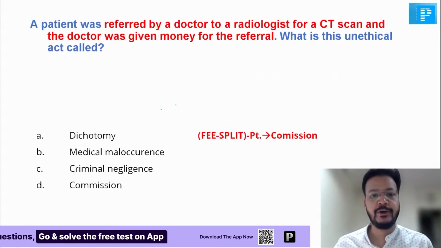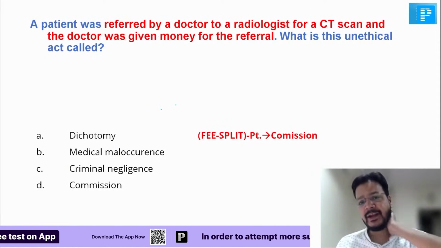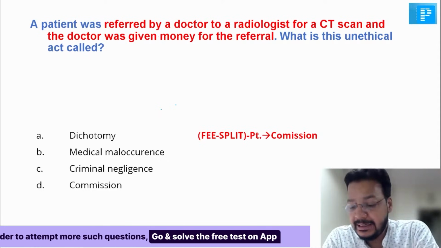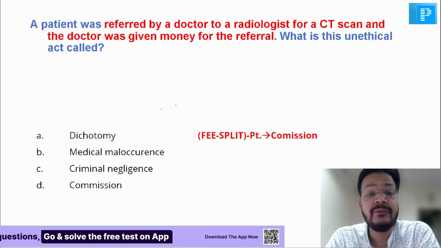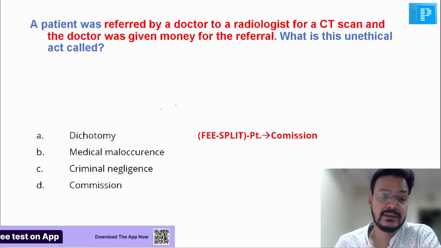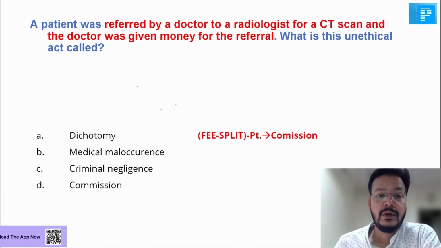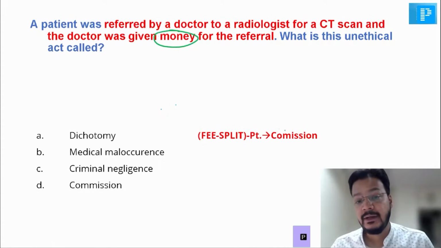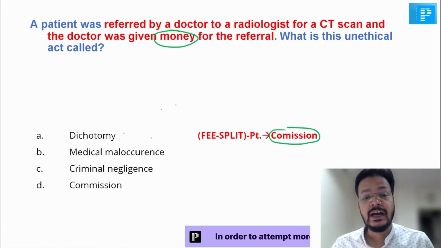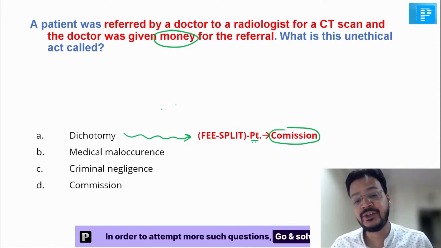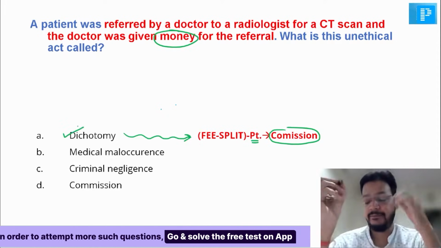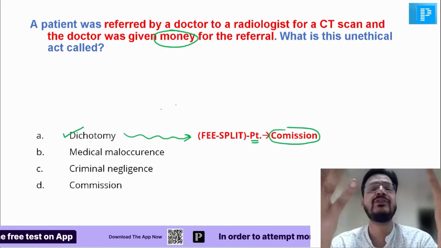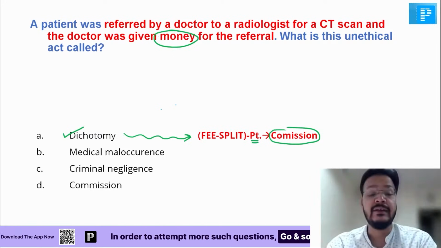Okay. This is a very important one. A patient was referred by a doctor to a radiologist for a CT scan. The doctor was given money for this referral. It means the doctor was given commission. This giving of commission after splitting the fee of a patient is known as dichotomy. So splitting the fee of the patient and giving commission, you are referring a patient to someone and taking commission.